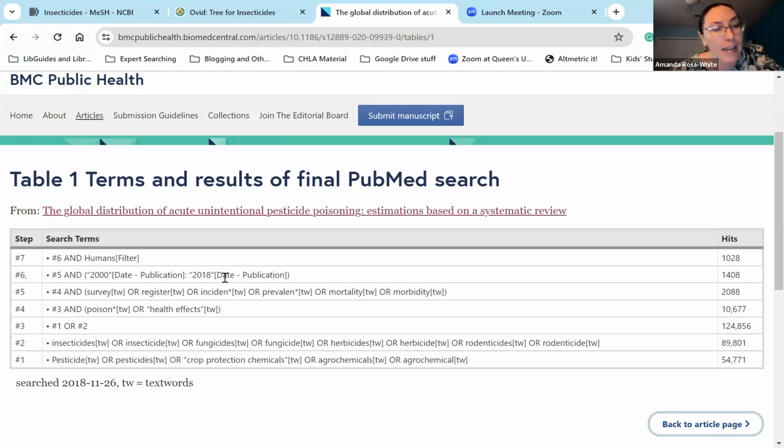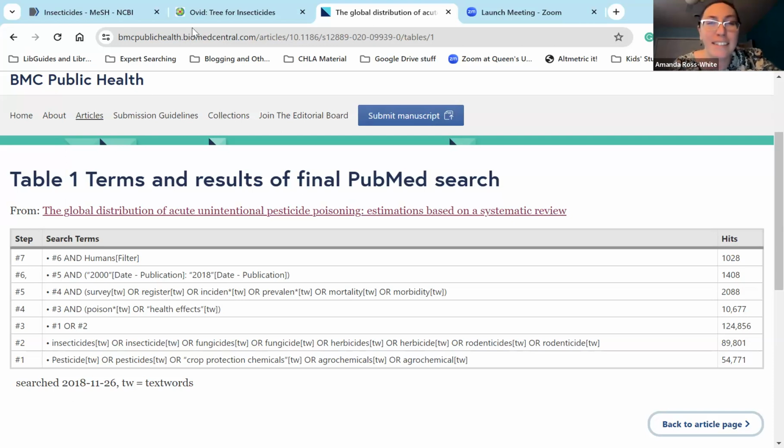And the last line, line 7, they've limited to humans. And I think that probably does make sense. As a reviewer, I tend to usually not out animals as opposed to limit to humans. So that way I can also get articles that have yet to have the check tags added. But in this particular example, I don't think it would make a significant difference. It's just, to me, a demonstration that they might not understand what that check tag is actually doing.